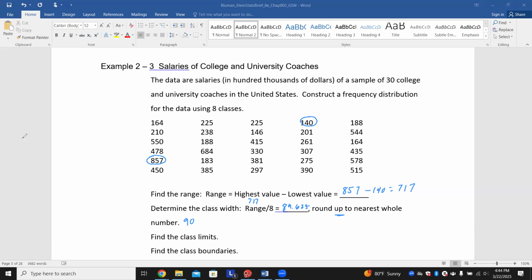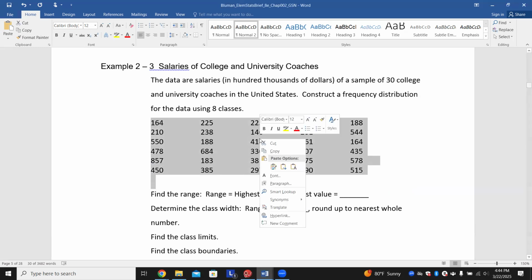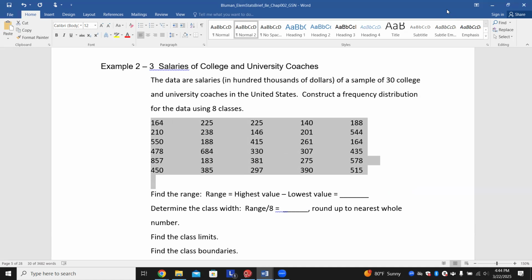So let me go ahead and clear up some data. All right, I'm just going to copy this so I can come over here.